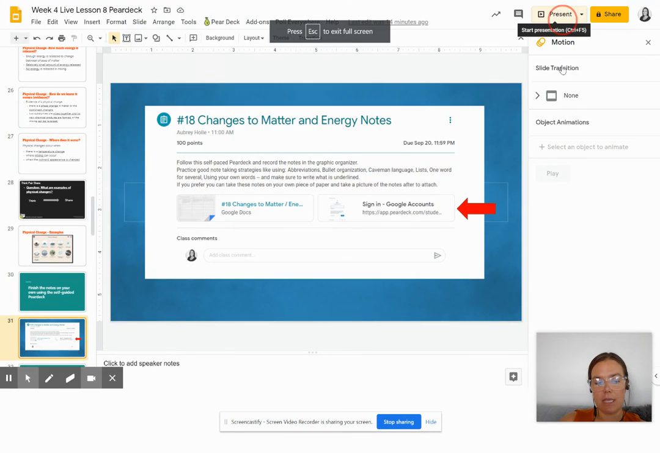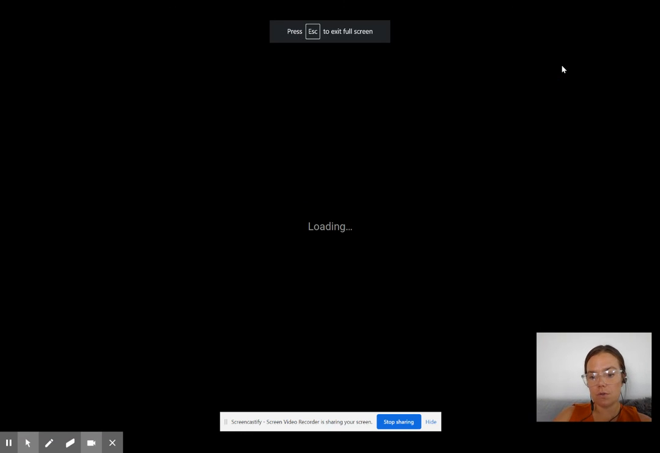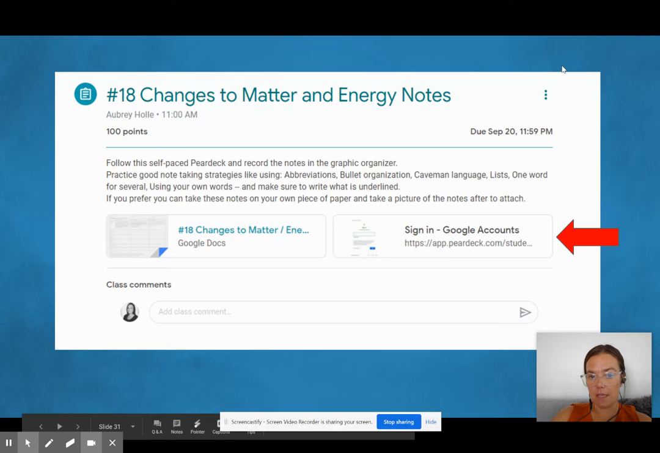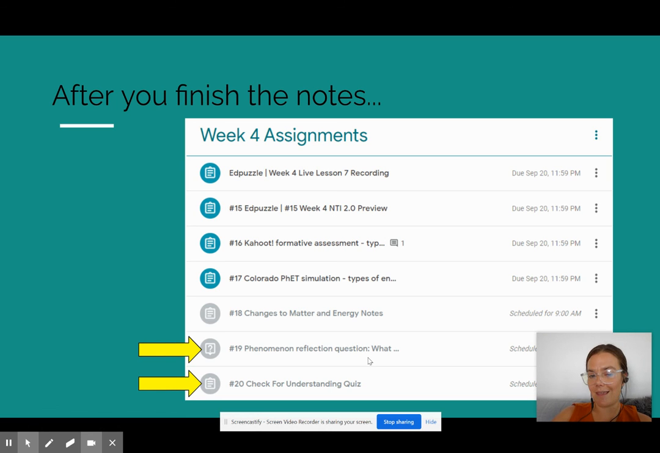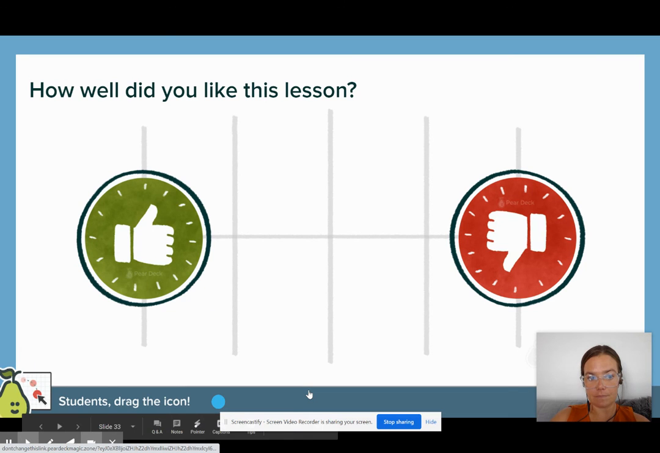After you finish taking those notes, you have 2 short assignments to wrap up the week. Those assignments are number 19, the reflection question. And again, the reflection question is set up just like it has been the last couple weeks, where I have 4 sentence starters that you need to use to respond and answer the question that I present to you. The other thing is our number 20, check for understanding quiz.